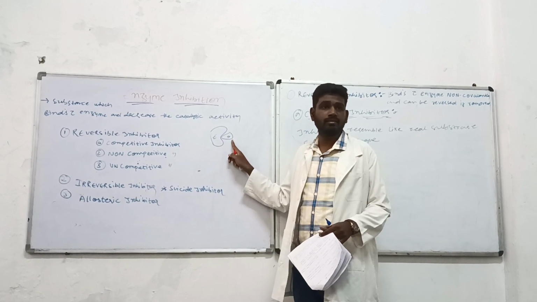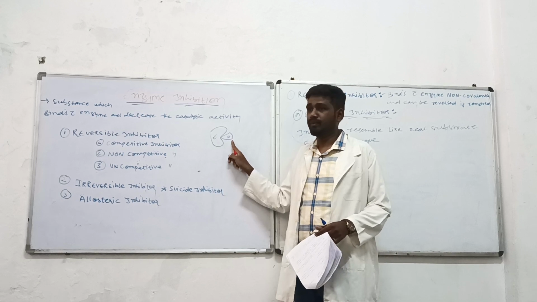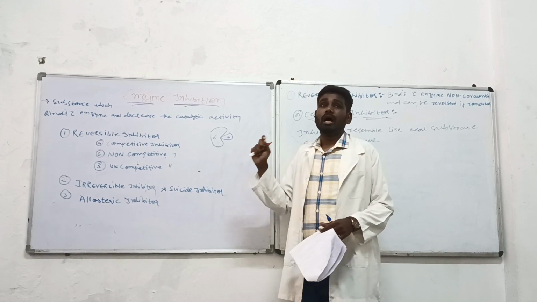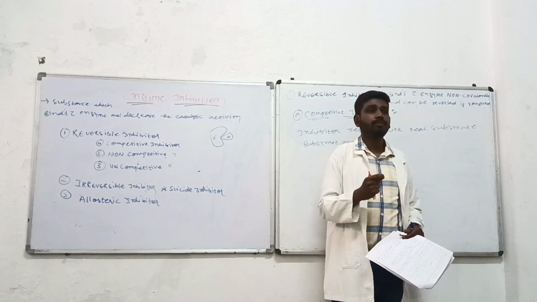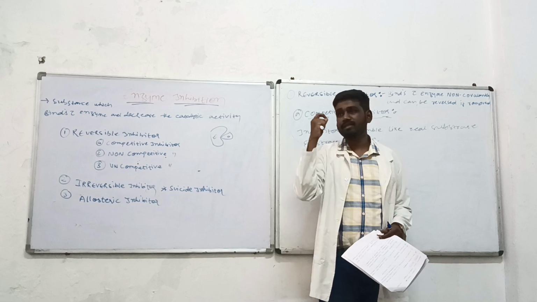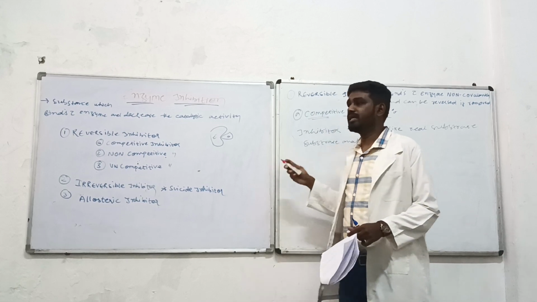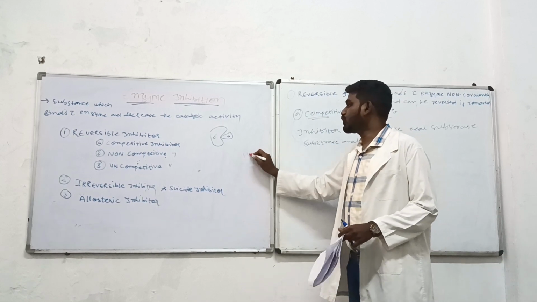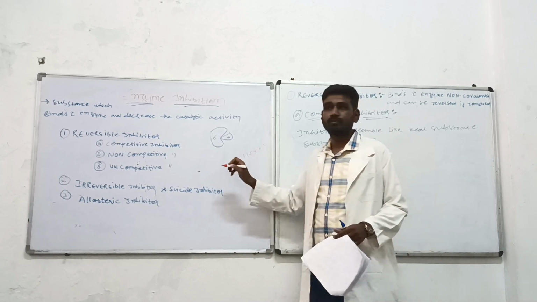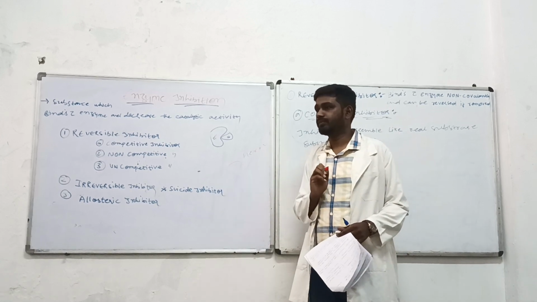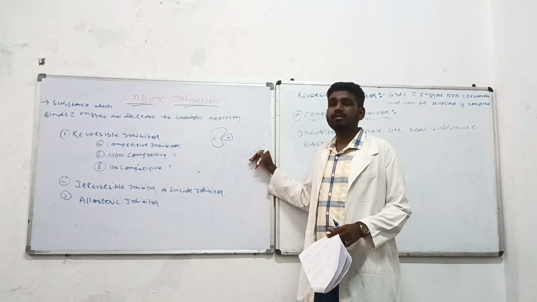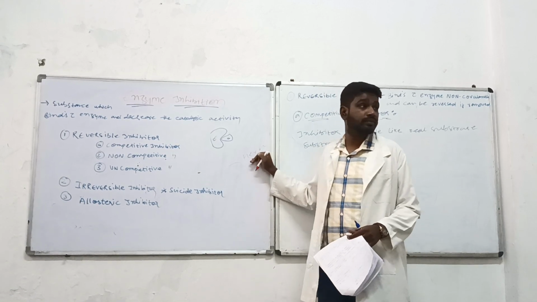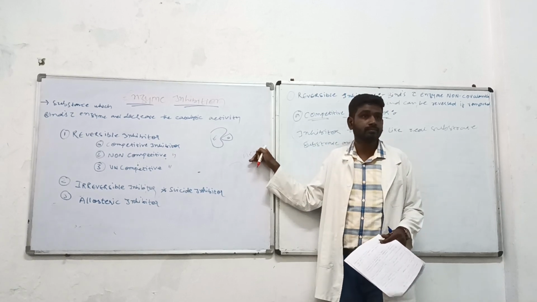It's like a lock process. The enzyme will work on the specific substrate. हेक्सोकाइनेज है, ये ग्लूकोज पे काम करता है, प्रोटीन पे काम नहीं करता, लिपिड पे काम नहीं करता. That means this enzyme is substrate specific.